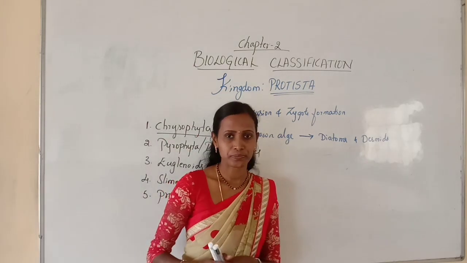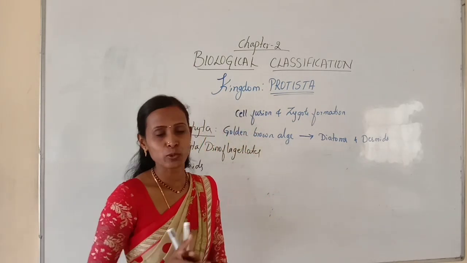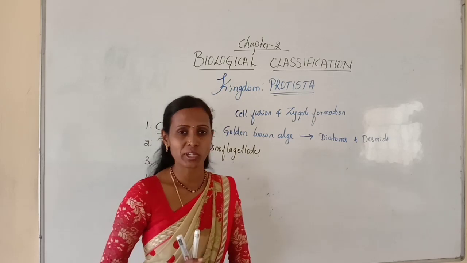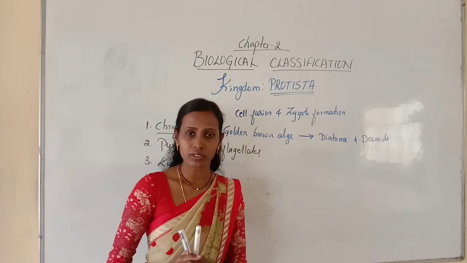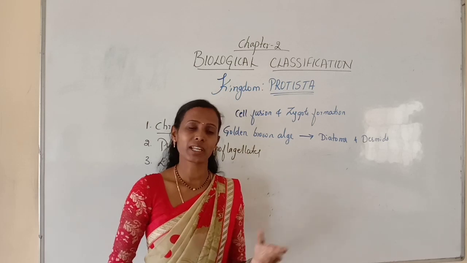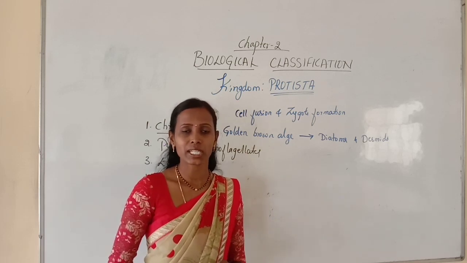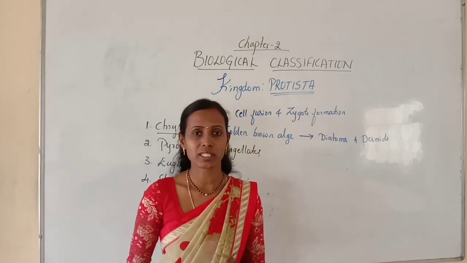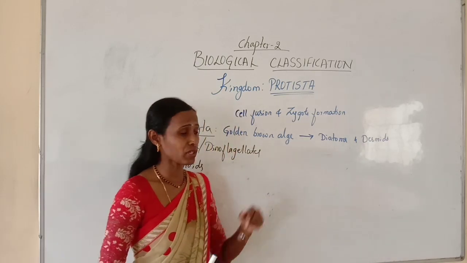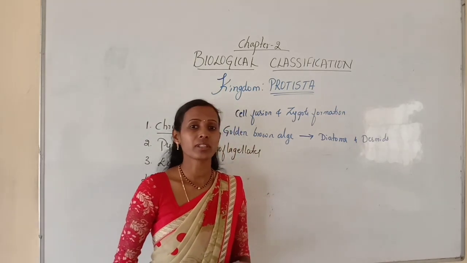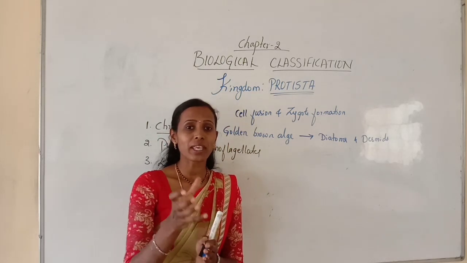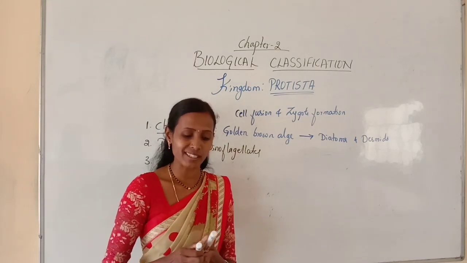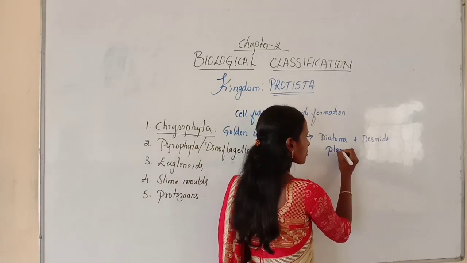These are usually microscopic and photosynthetic organisms. These diatoms and desmids are usually found in freshwater as well as marine water. In the previous classes I told you what the freshwater condition and marine water condition are. So these organisms are able to survive both in freshwater as well as in marine water habitats. And these microscopic organisms which usually float passively in water currents are called planktons.